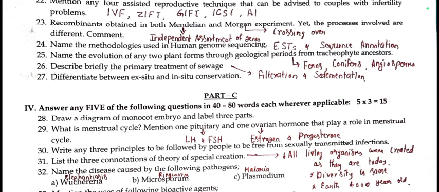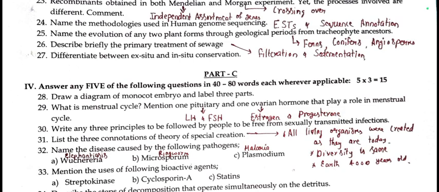Comment. So as you know, Mendel recombination is because of independent assortment of genes, whereas Morgan recombinant is due to the crossing over of homologous chromosome, that you need to write. And 24th question, name the methodologies used in Human Genome Project. It is ESTs, expressed sequence tags and sequence annotation.